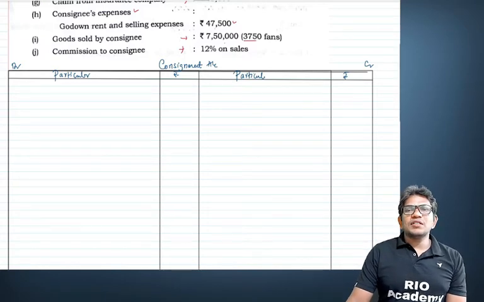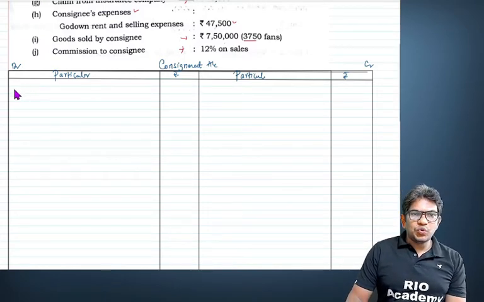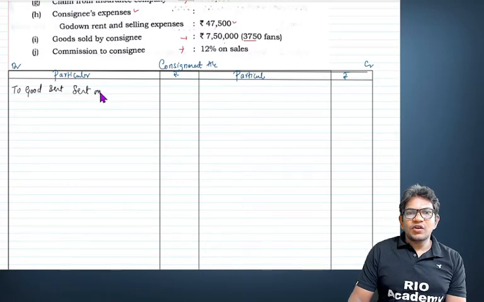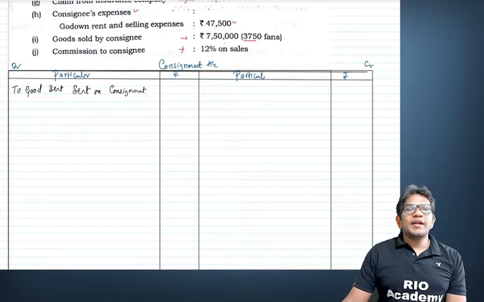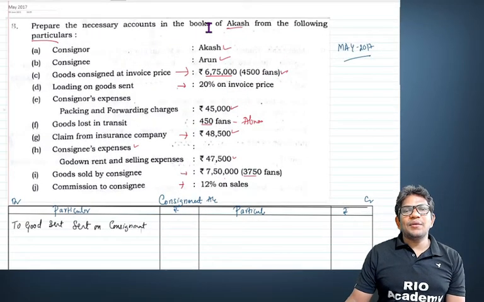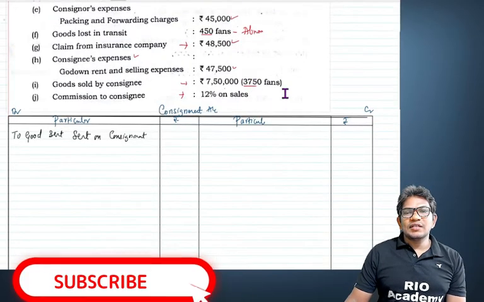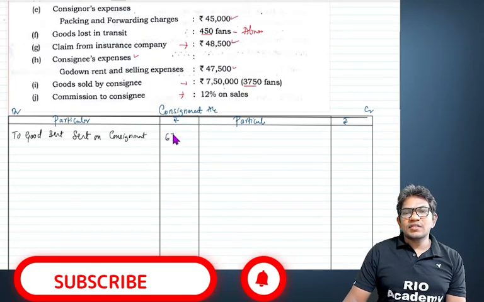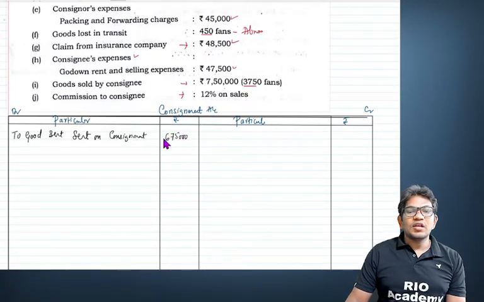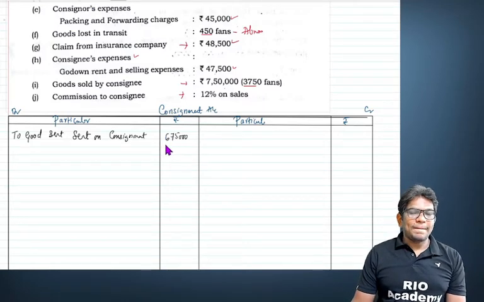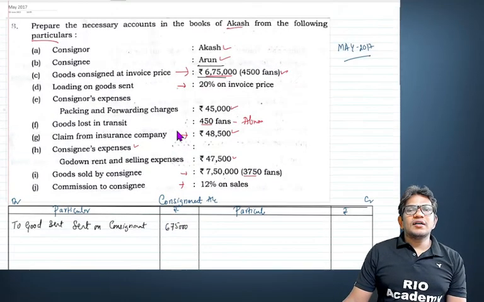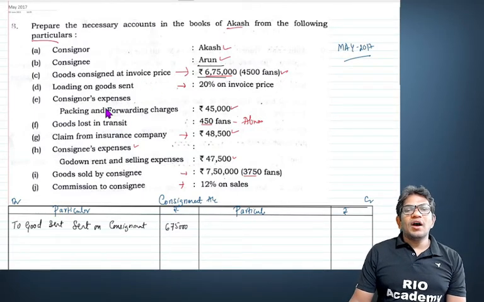So now first we'll write down to goods sent on consignment. So my dear student, goods sent on consignment, just have a look. How much have they sent? They have sent 6,75,000 worth of the goods. So remember, this is your invoice price. All right, next comes the loading. You can find it right now or you can do it later.